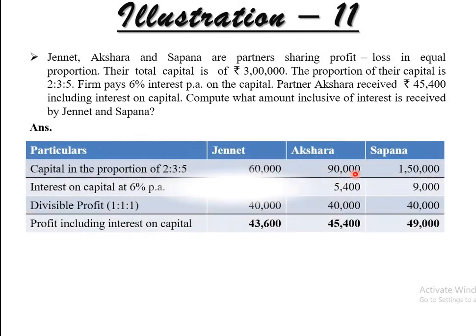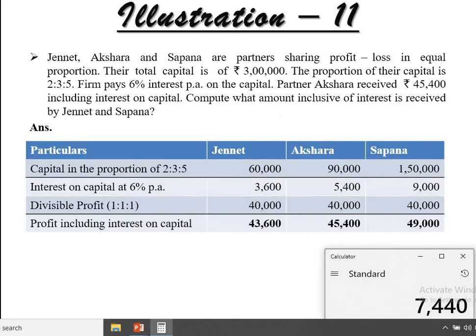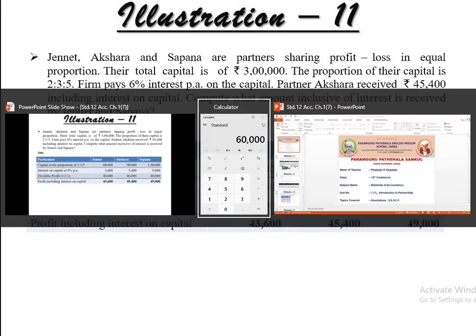Let's start. See, capital in the proportion of 2:3:5. So first of all it will be distributed among the partners, 3 lakh into 2:3:5. So 2 divided by 10, that is 60,000.